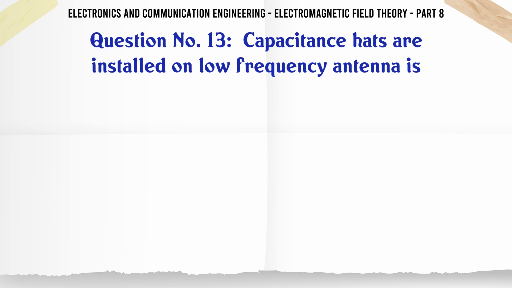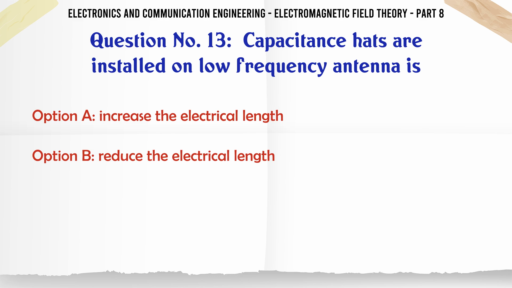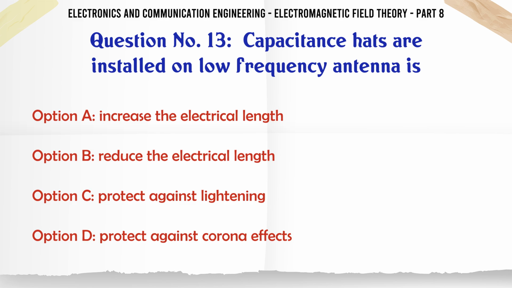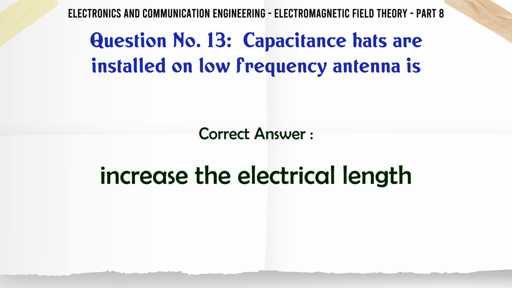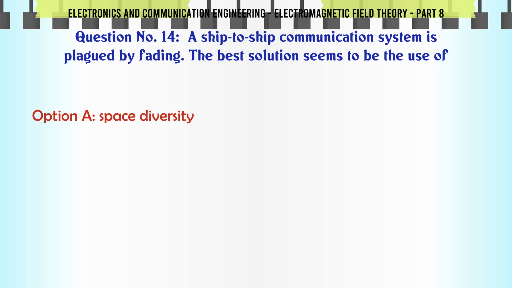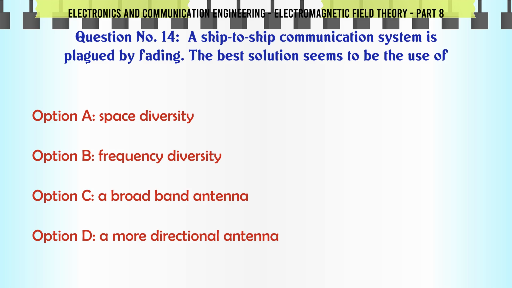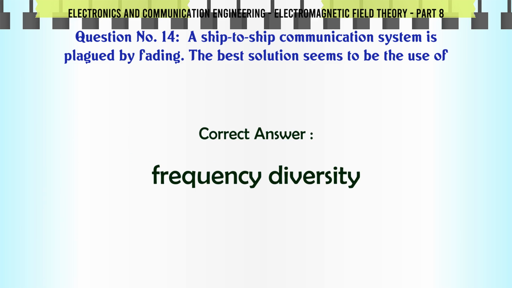Capacitance hats are installed on low-frequency antennas to A. increase the electrical length, B. reduce the electrical length, C. protect against lightning, D. protect against corona effects. The correct answer is increase the electrical length. A ship-to-ship communication system is plagued by fading. The best solution seems to be the use of A. space diversity, B. frequency diversity, C. a broadband antenna, D. a more directional antenna. The correct answer is frequency diversity.